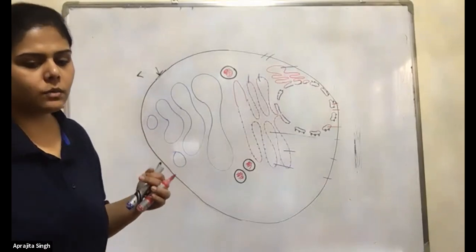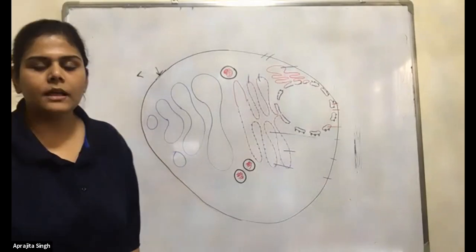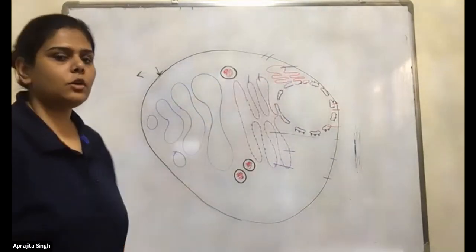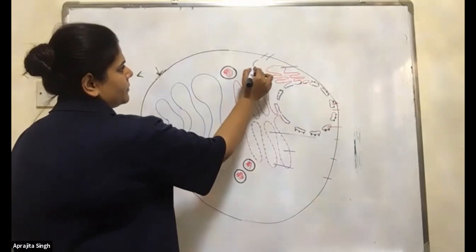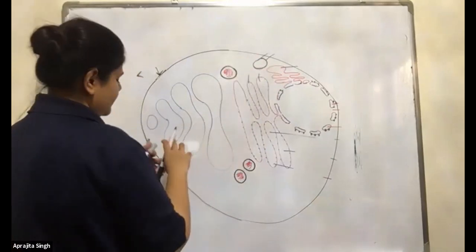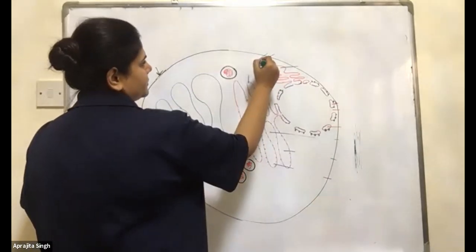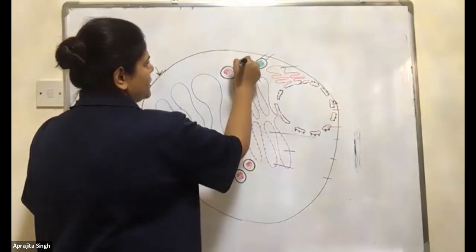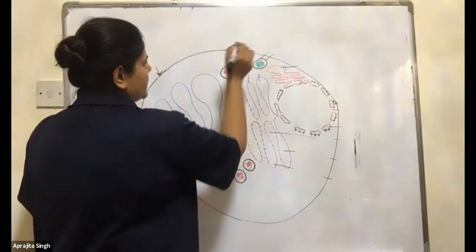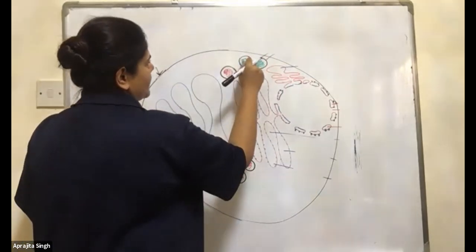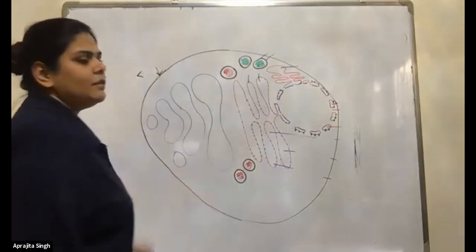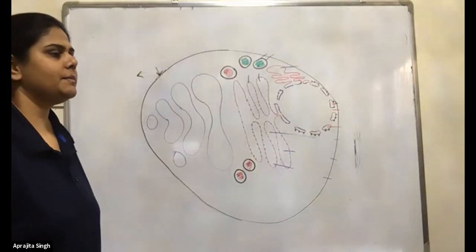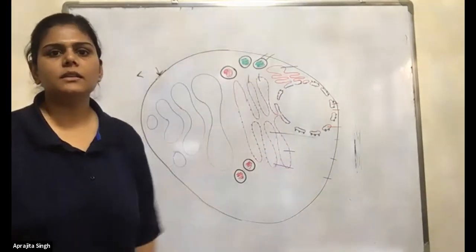Don't get confused with the word phospholipids, because the lipids are coming from the smooth endoplasmic reticulum. This one is only making the proteins. The smooth endoplasmic reticulum is making the fats. They will also go into the cell membrane. Remember the phospholipids, they are needed by the cell membrane.